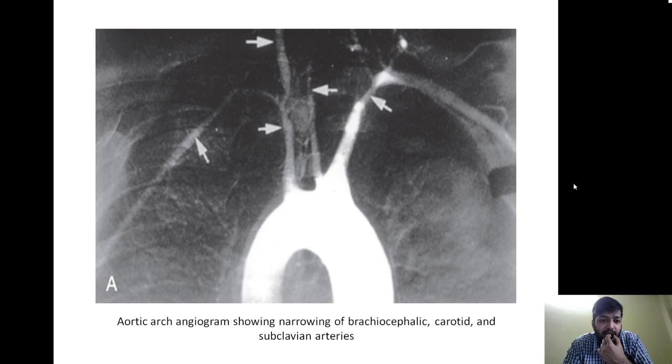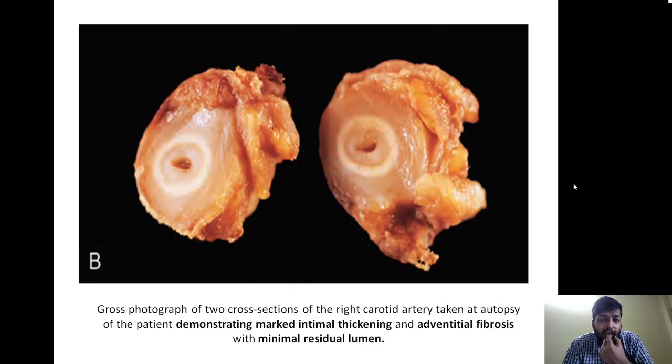So see over here, this is basically an angiogram. This is the arch of the aorta, and there are the three vessels which are arising from here: the brachiocephalic, carotid and subclavian. Now the arrow over here is pointed to the area which is involved. Similarly, the other arrows are also pointing to areas showing the lesion. Now this is the gross image, an autopsy image actually. You can see there's a thickening of the intima, plus there is an adventitial fibrosis, as you can see with this arrow, and the lumen has been greatly reduced. This is the carotid artery, a cross section taken at autopsy.